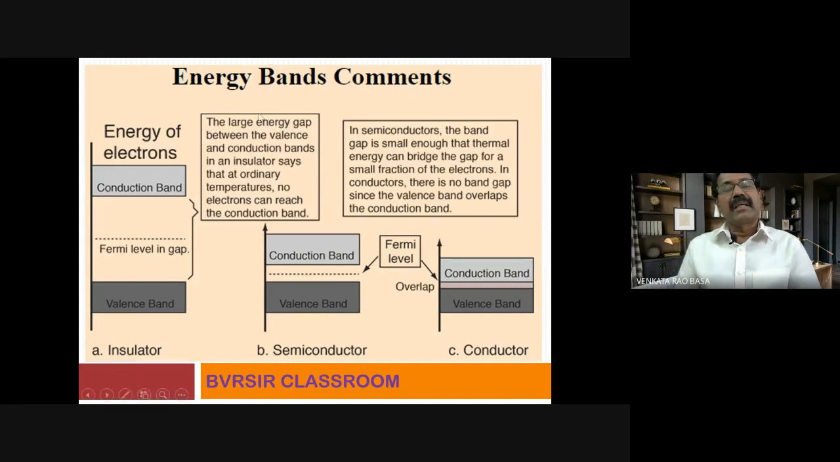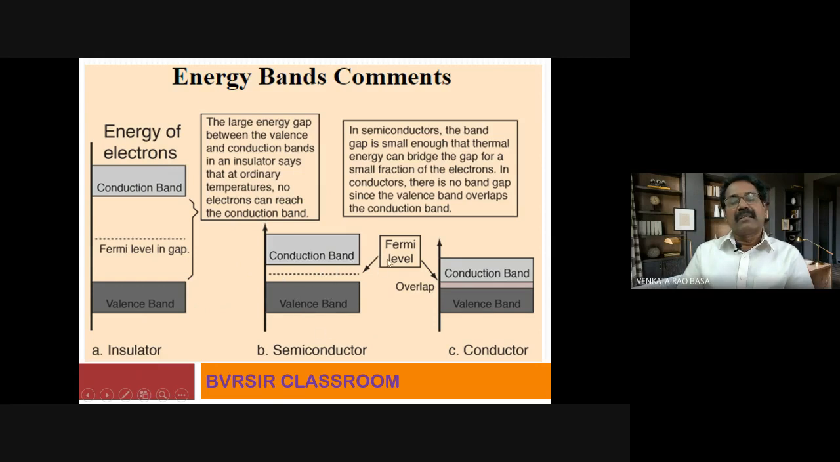Similarly, observe this one, energy band comments, some of the important comments. Insulator, valence band, Fermi level, gap, conduction band, energy of electrons. An electron from this level has to migrate to this level, but it requires a lot of energy and it has to cross this much energy gap, which is not possible. The large energy gap between the valence and conduction bands in an insulator says that at ordinary temperatures, no electrons can reach the conduction band. It's not possible.